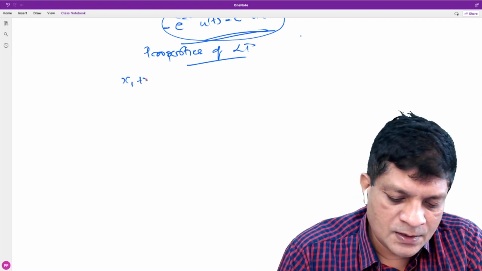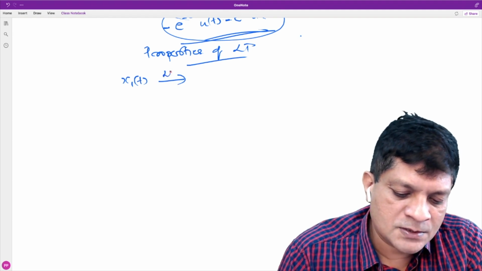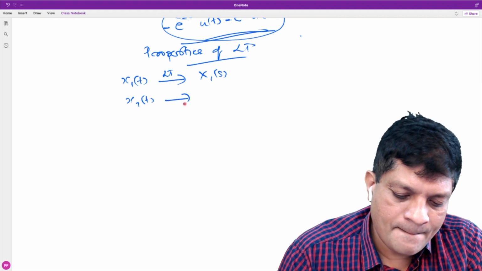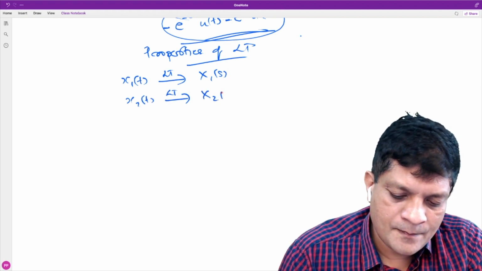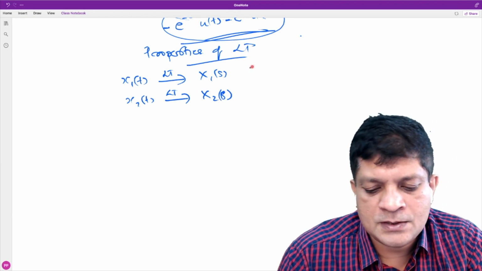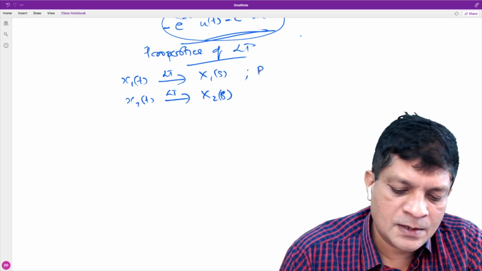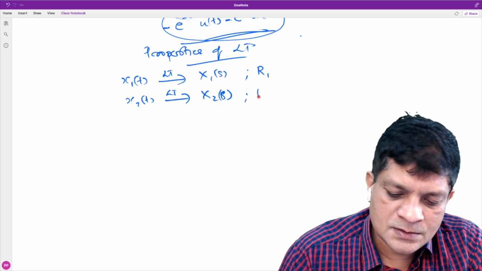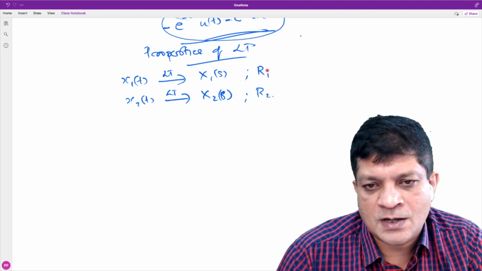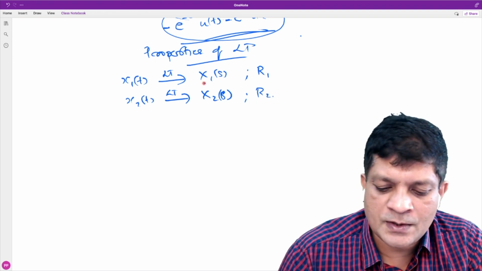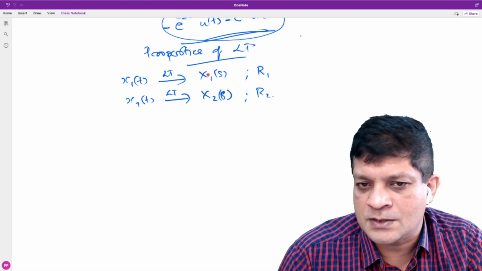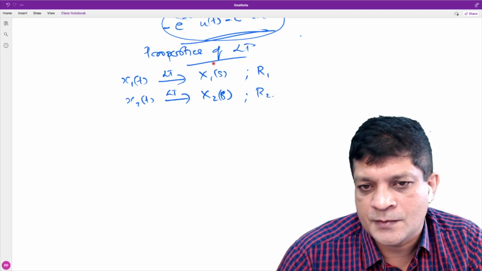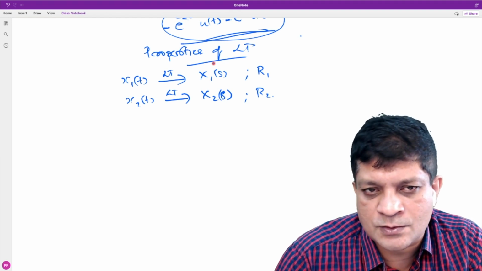If the Laplace transform of x1(t) is X1(s) and that of x2(t) is X2(s), and I denote the ROC of X1(s) by R1 and that of X2(s) by R2. By the way, what is ROC? If you are given an expression for the Laplace transform, the ROC is the region where that expression is valid. Outside that region, that expression is not valid.